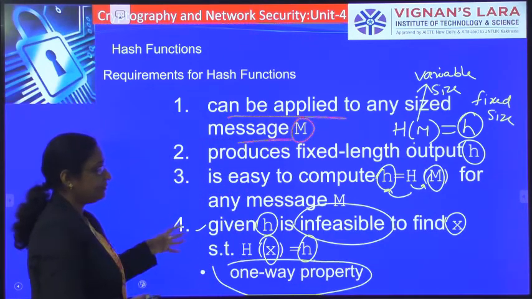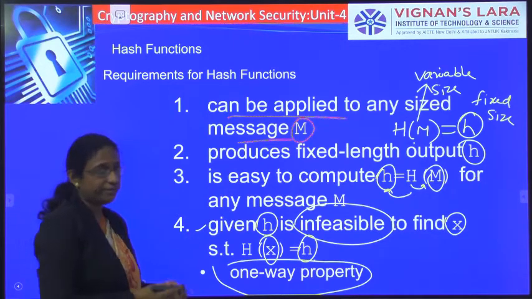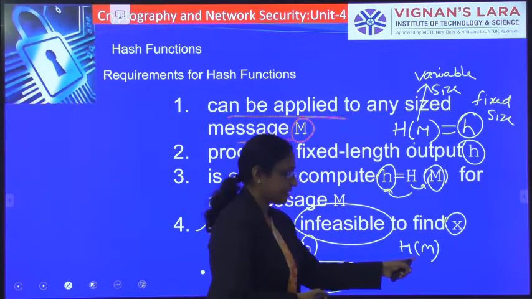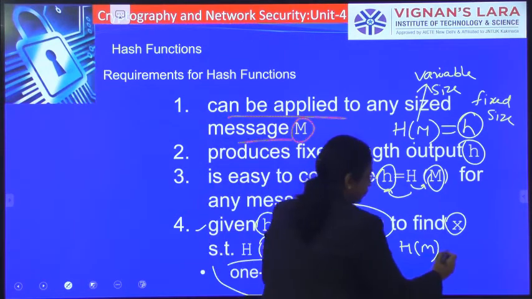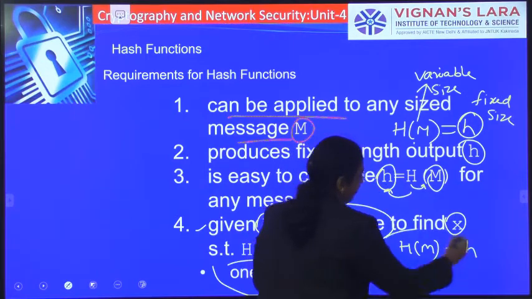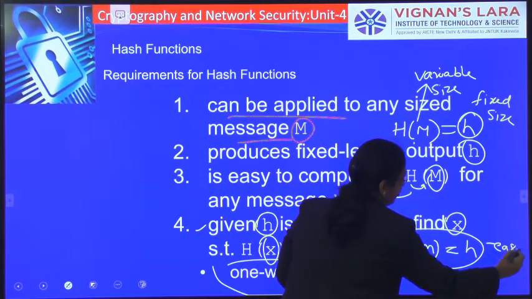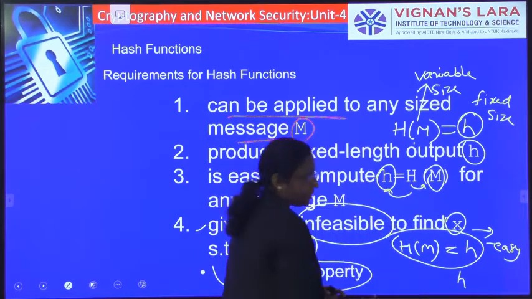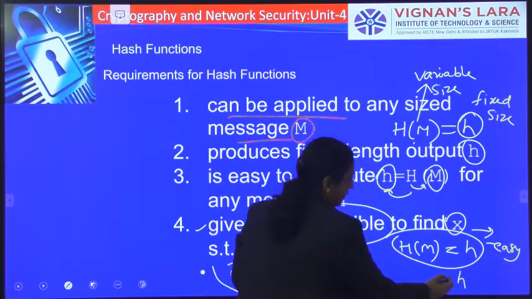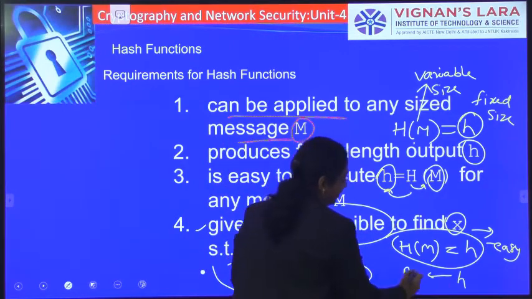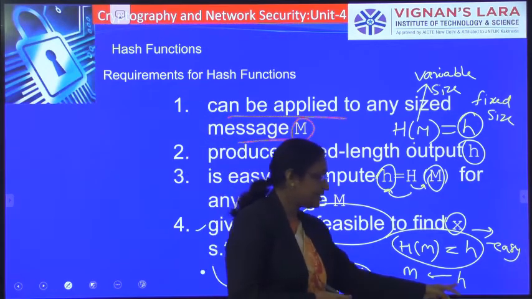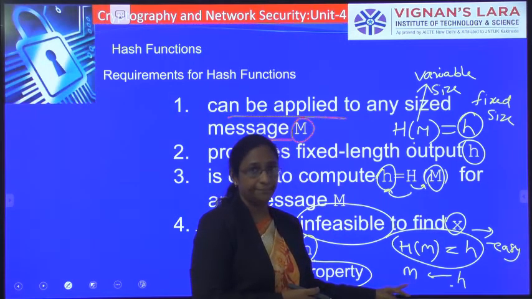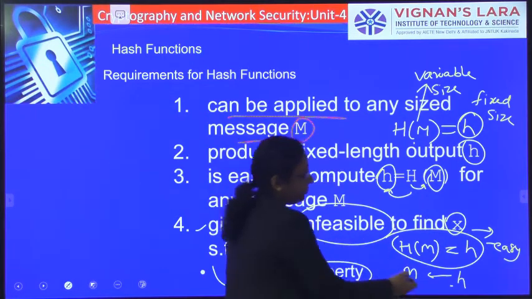The fourth requirement is said to be the one-way property. One-way property means that knowing the message m and applying the hash algorithm, generating this hash value should be easy. But knowing this h value, it should be infeasible to determine this message m. That is why it is said to be the one-way property.